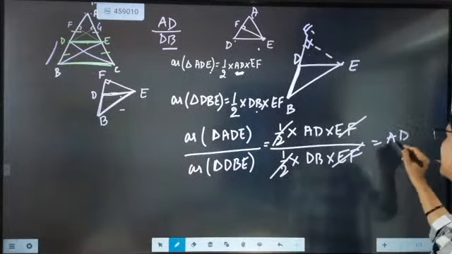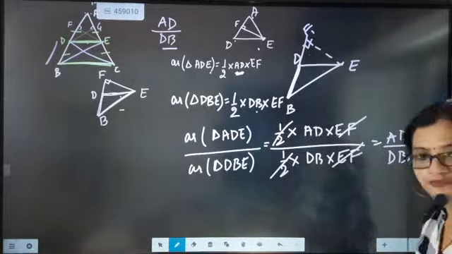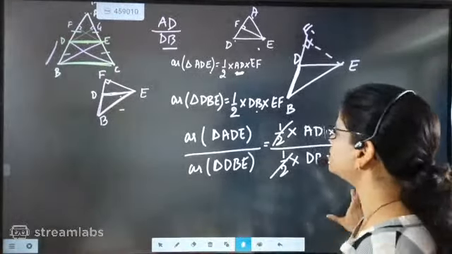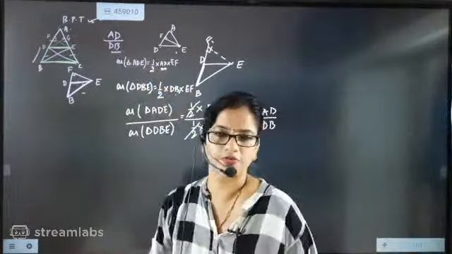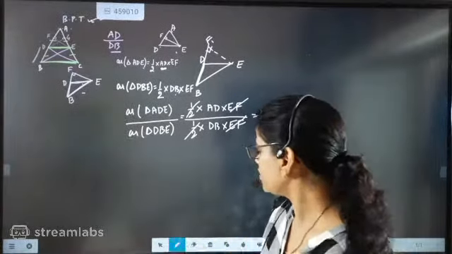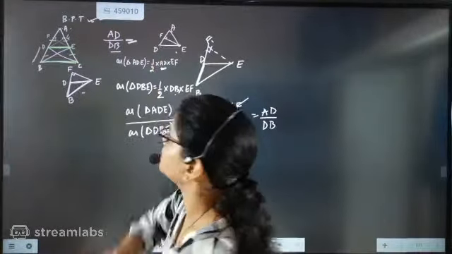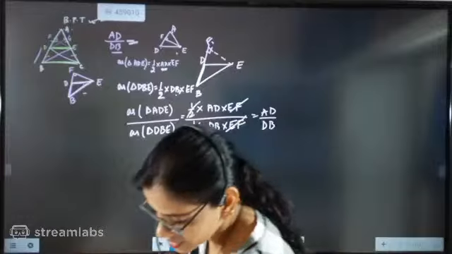So we got AD by DB. Same way, AD by DB over, we got AD by DB. Now one side of the ratio we got. Now we have to get the other side of the ratio. What is the other side of the ratio?